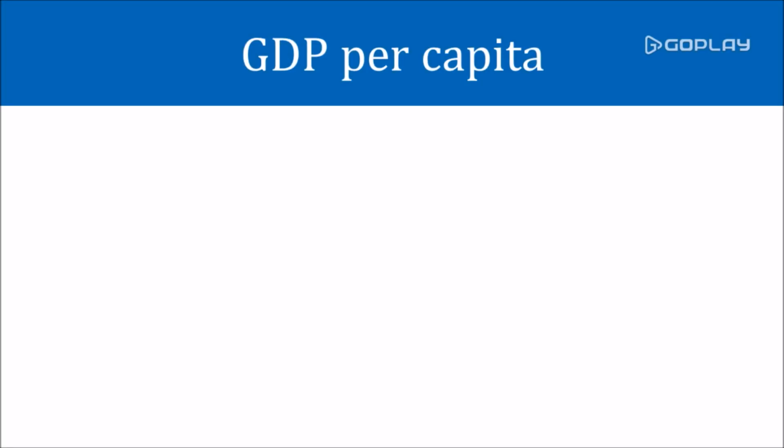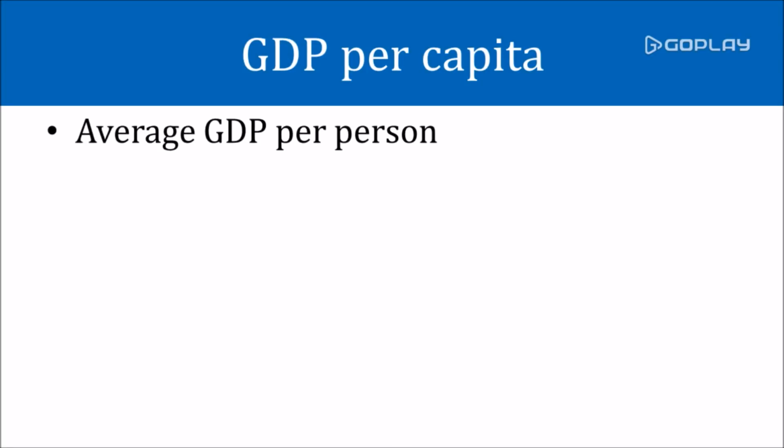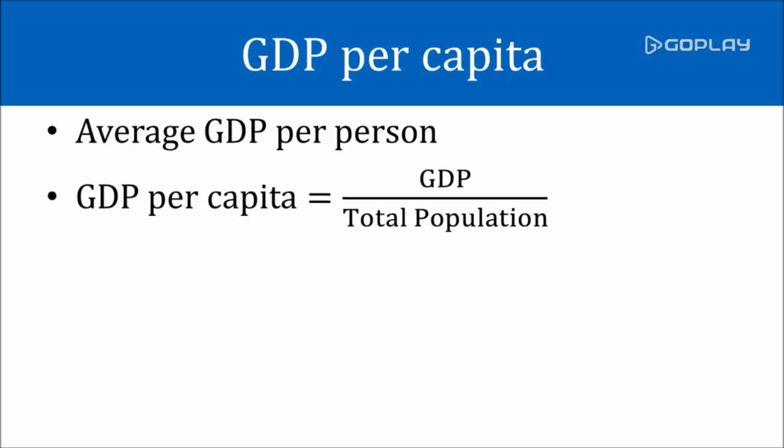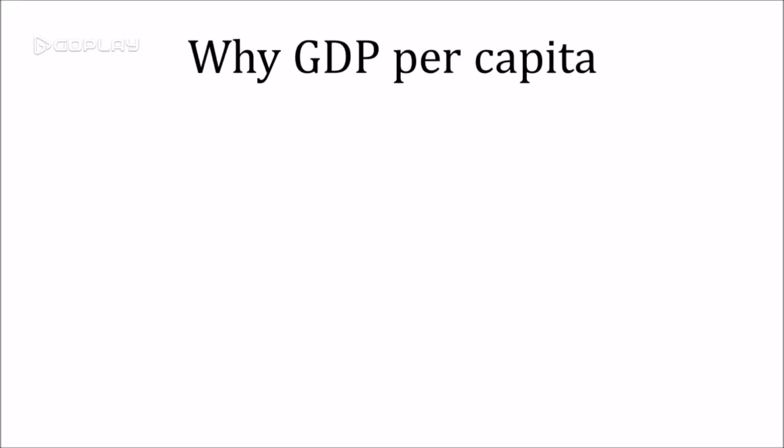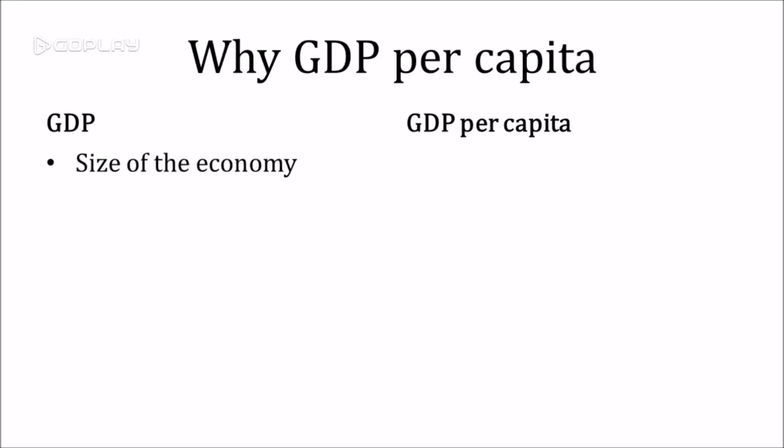Let's move on to the second concept, GDP per capita. Simply stated, GDP per capita is the average GDP per person. It is calculated by taking the GDP divided by the total population. Now, why do we use GDP per capita? Let's make a comparison between GDP and GDP per capita. GDP alone indicates the size of the economy. On the other hand, GDP per capita indicates the country's living standards.